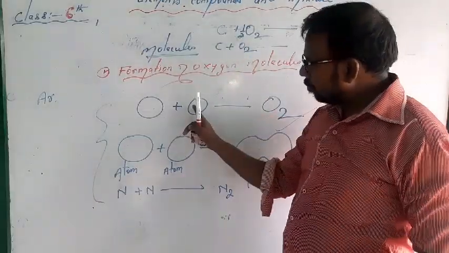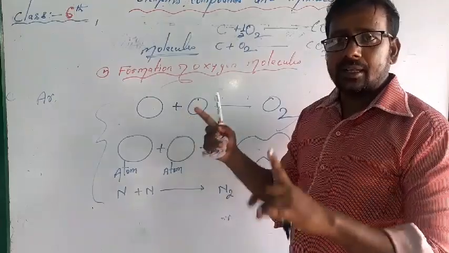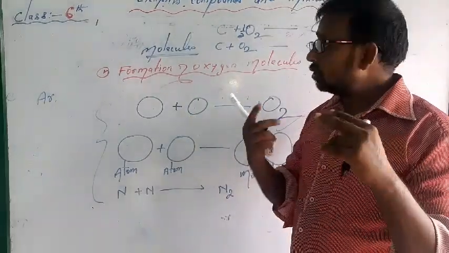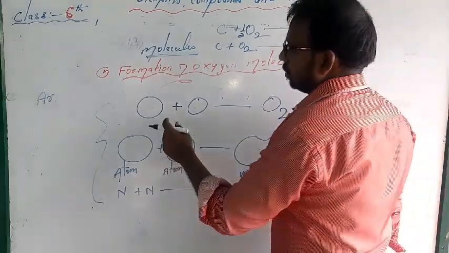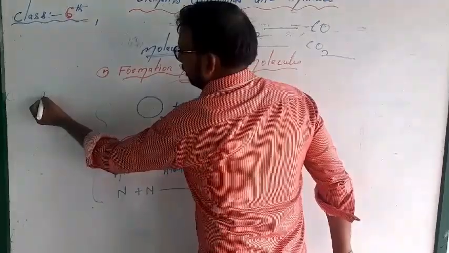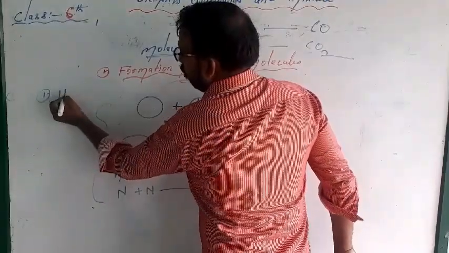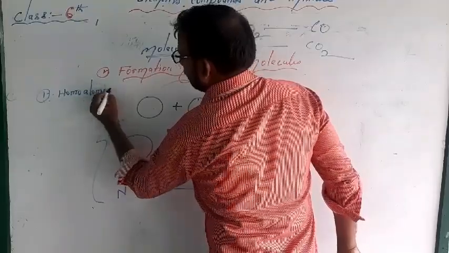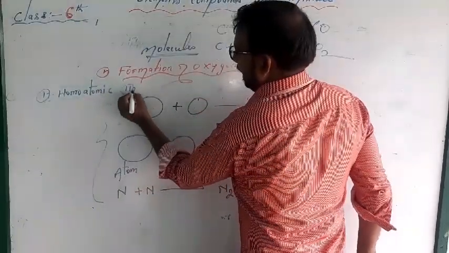So when 2 or more atoms chemically combine, a molecule forms. There are 2 kinds of molecules: homoatomic and heteroatomic.